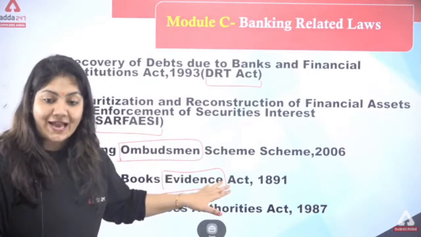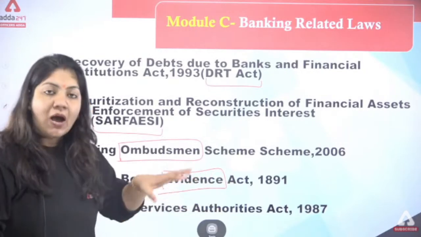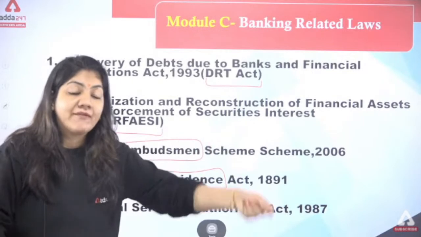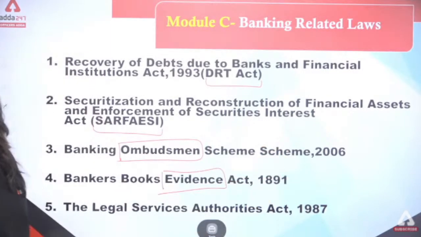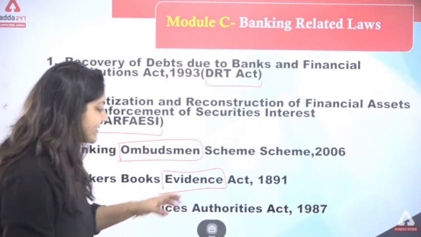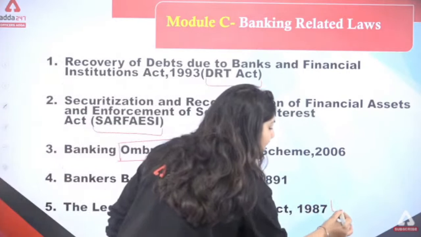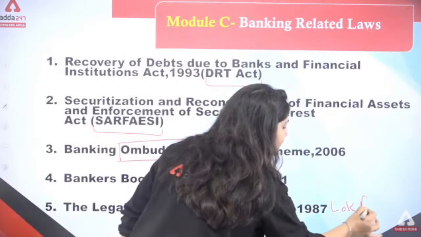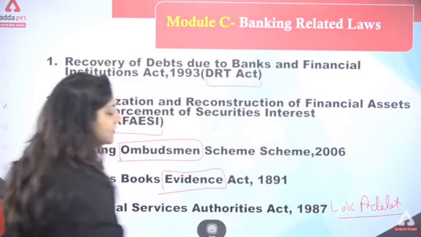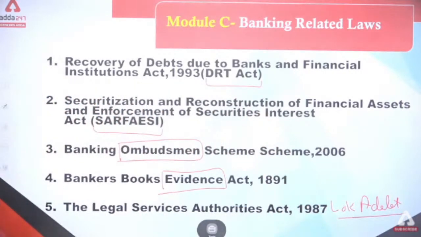It is that act in which the bank can present its documents as evidence in front of the court. That's it. And the last one is the Legal Services Authorities Act. In this act, you have to learn about Lok Adalat.